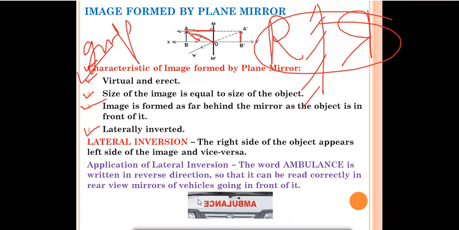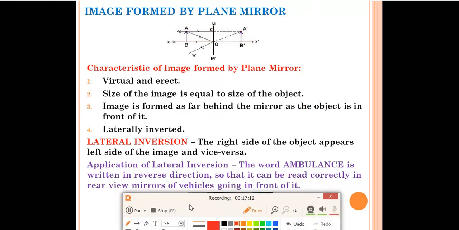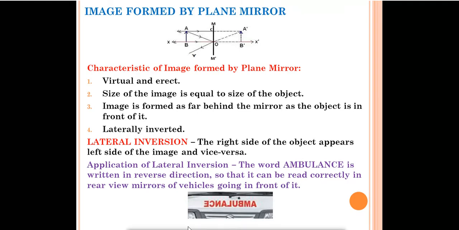So that the vehicles which are going forward, which are behind that ambulance, can read the word ambulance clearly in the rear view mirror and give them way so that the ambulance can go forward. So this was all about the characteristics of images as well as lateral inversion.